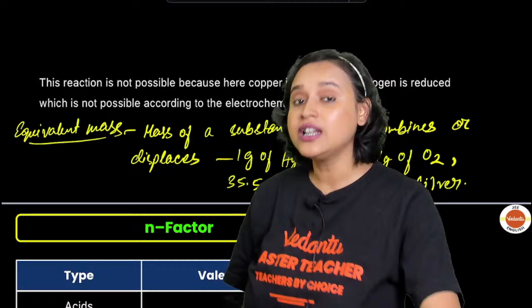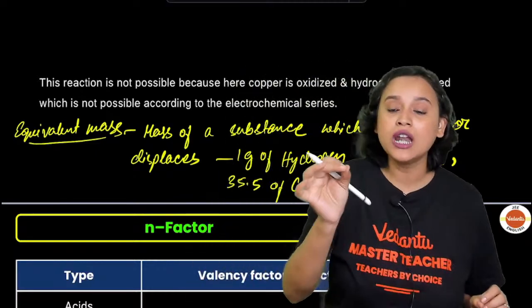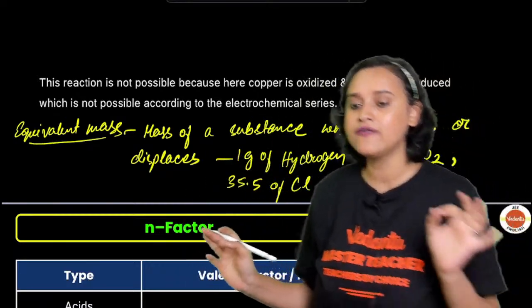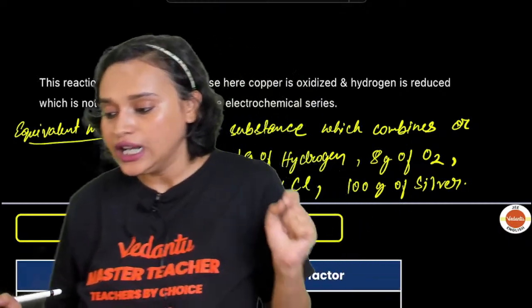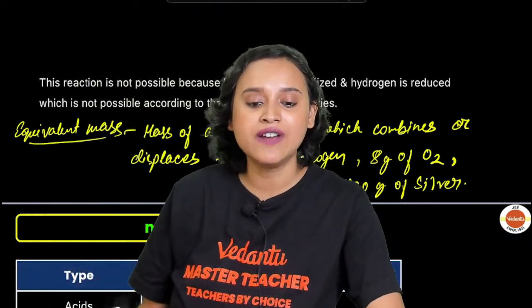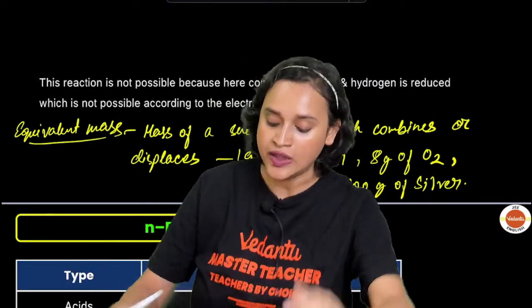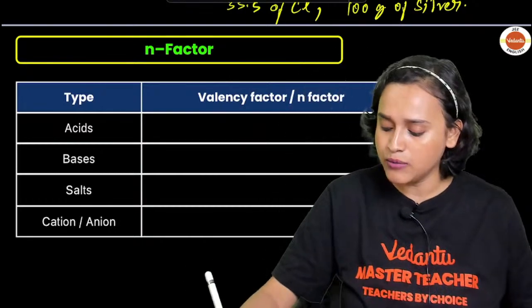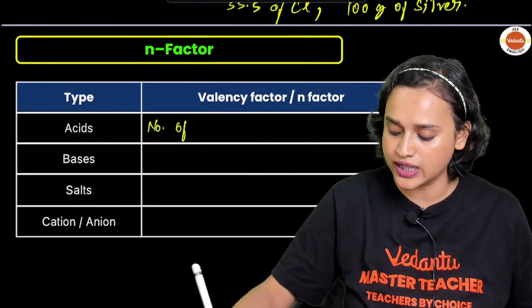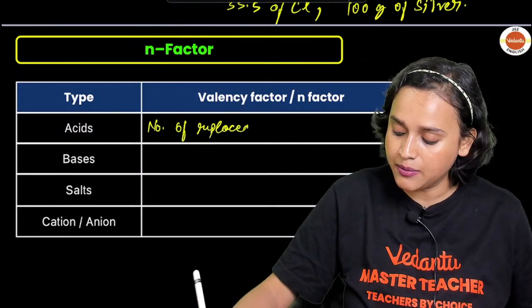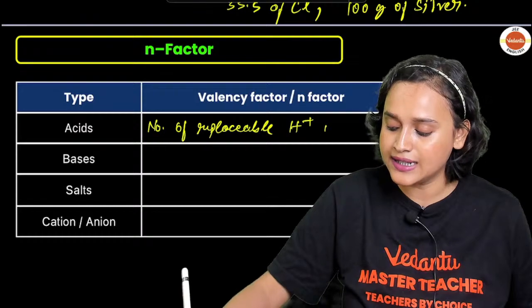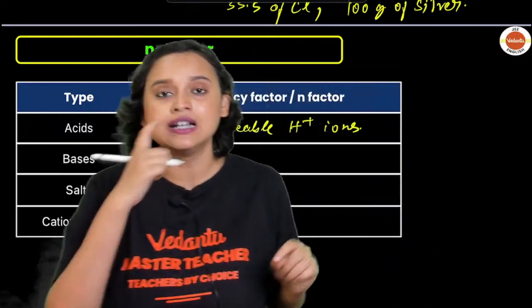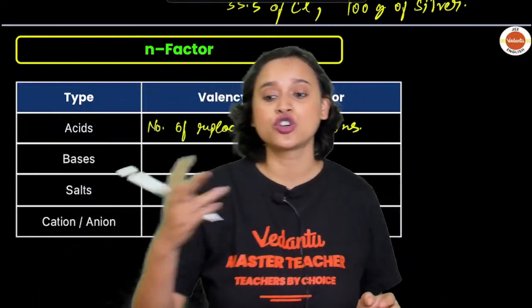Equivalent mass can also be figured out as molar mass divided by N factor, which we are just about to understand now. N factor is also called valency factor. Now let us understand N factor. What is the valency factor for acids? For acids it is the number of replaceable H plus ions. For example, HCl has 1 H plus, and H2SO4 has 2 H plus, right?